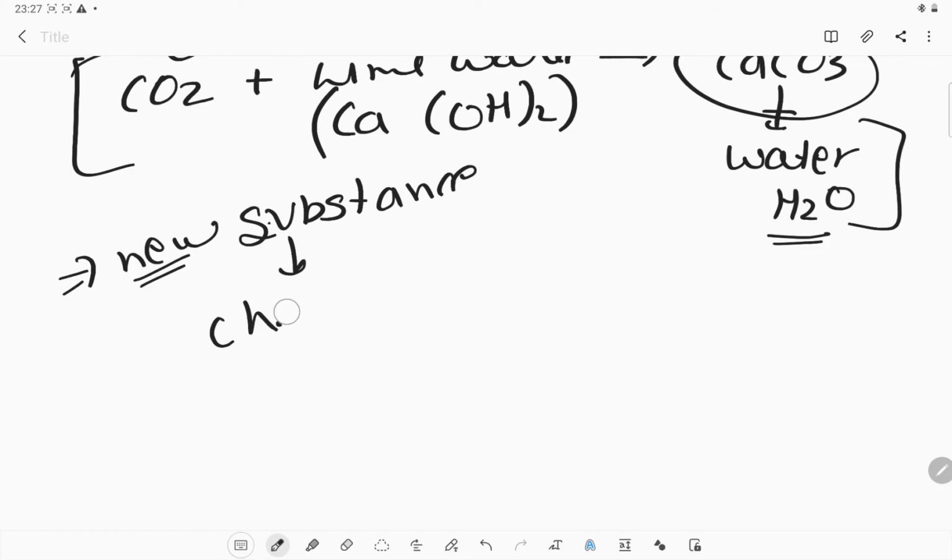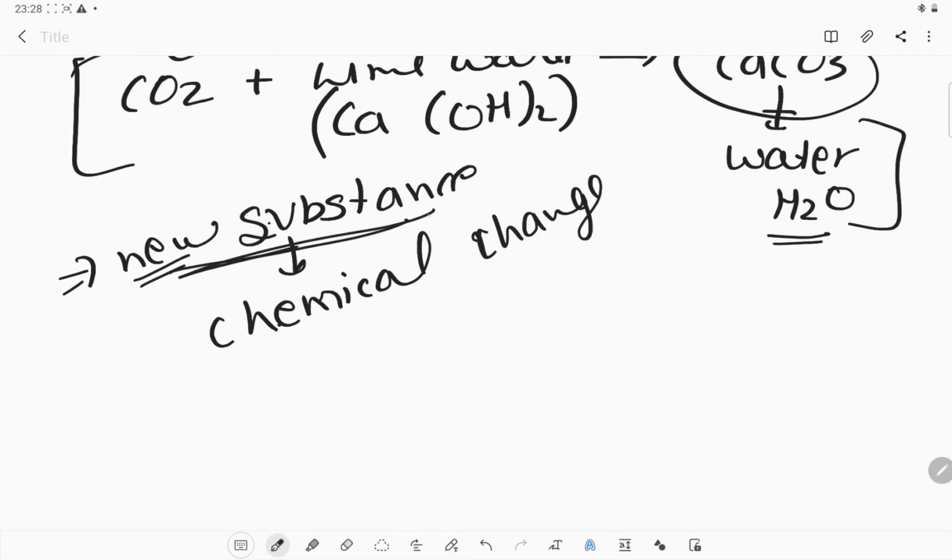Okay, it is very easy to understand what are chemical changes and what are physical changes. Physical changes do not form any new substance, but in a chemical change you must have seen that some new substance is formed.